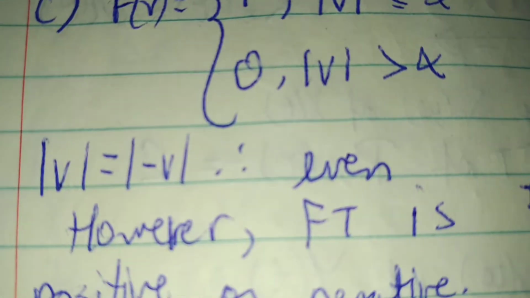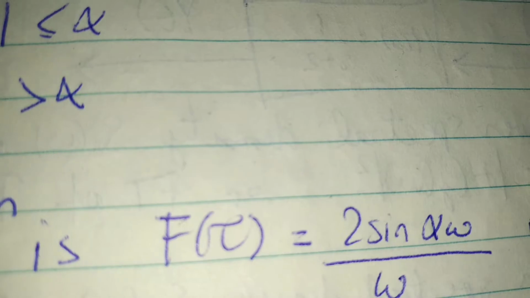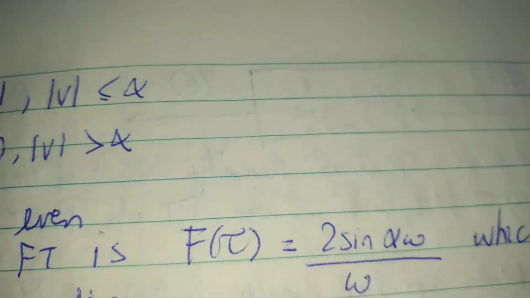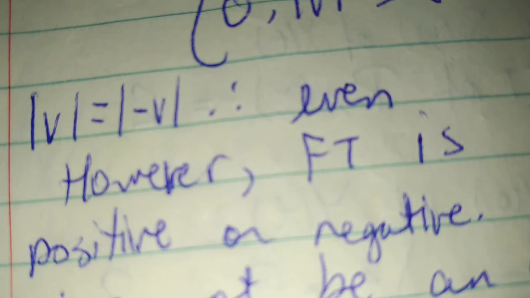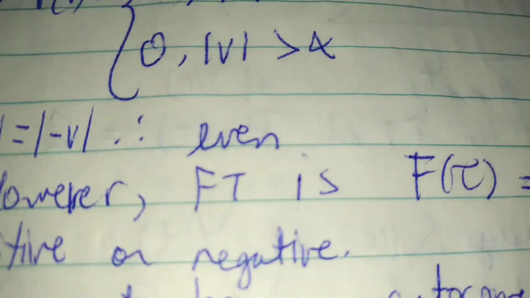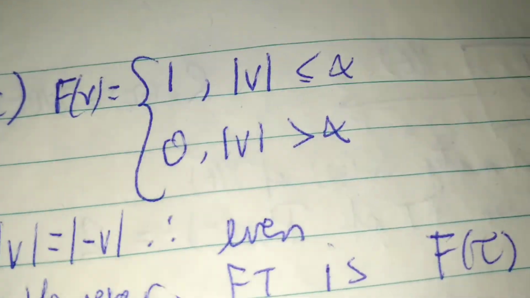However, when we Fourier transform this, we see that the Fourier transform is f of tau, because we're looking to see if it's an autocorrelation function. So it's f of tau is equal to 2 times the sine of alpha omega over omega, which can be positive or negative, which means it's not always non-negative, which means it cannot be an autocorrelation function.